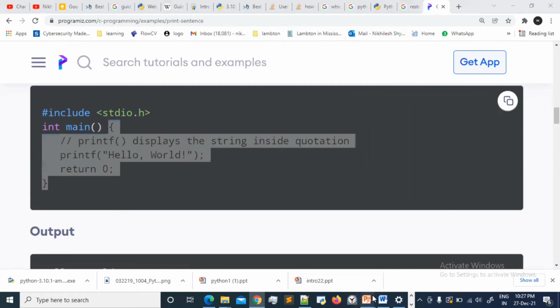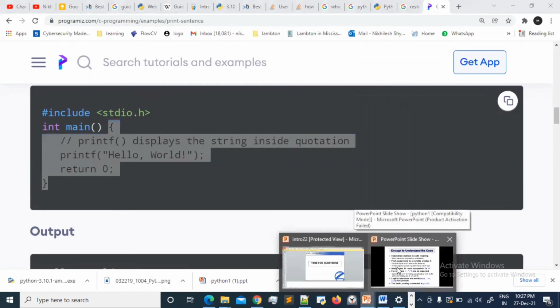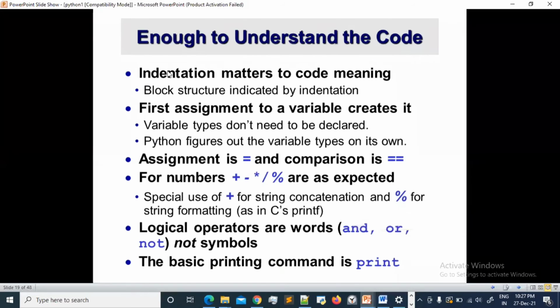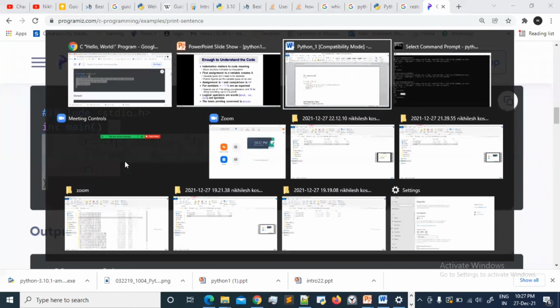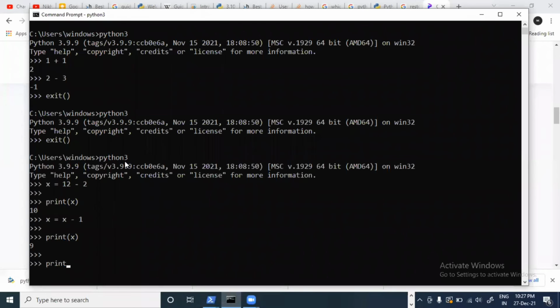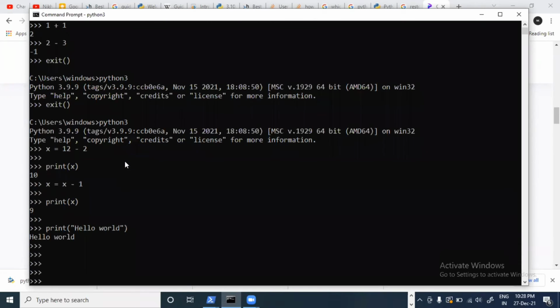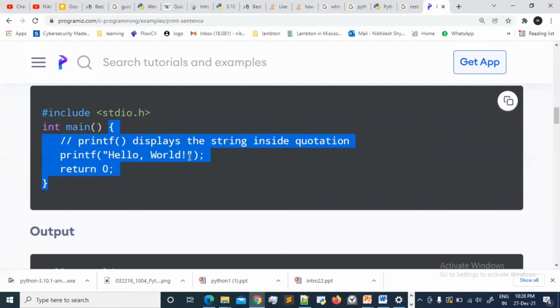So that's why indentation comes into the picture. Indentation just adds 4 spaces. That's it, nothing more than that. And this is how print hello world works. So it's just this. That's it. Hello, world.